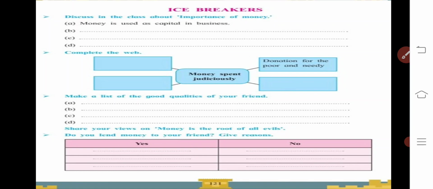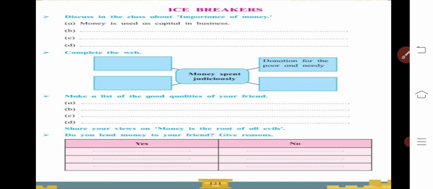additional thing they have mentioned there: share your views on money is the root of all evils. Evil means the bad thing. Money is the main reason of many other bad things. Students, do remember the fourth section where we went through the novel The Sign of Four, and what was the cause of many tragedies and the bad luck of all the characters? That was only the money. So by that way you get the thought: yes, it is correct, money is the root of all evils.